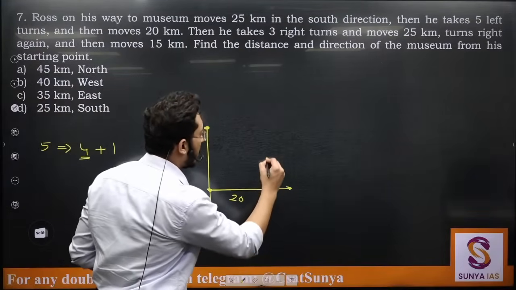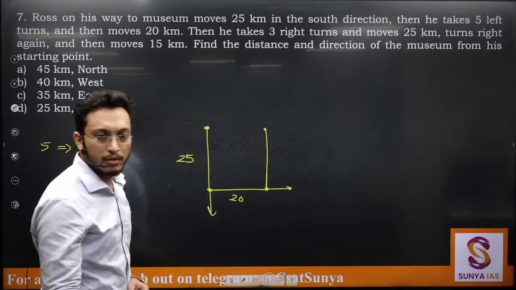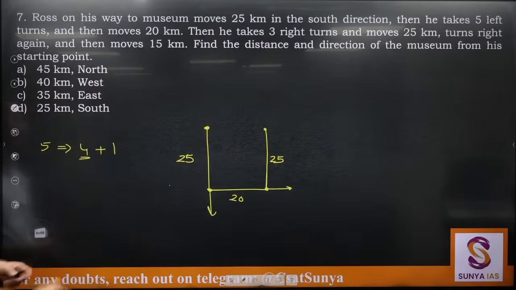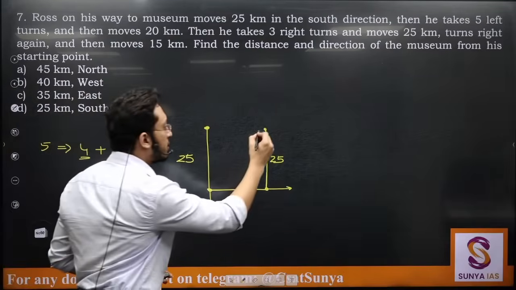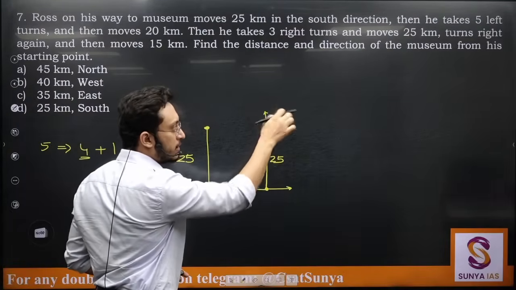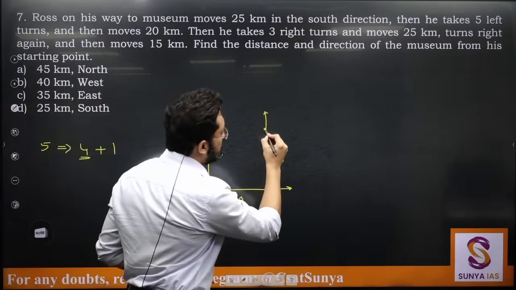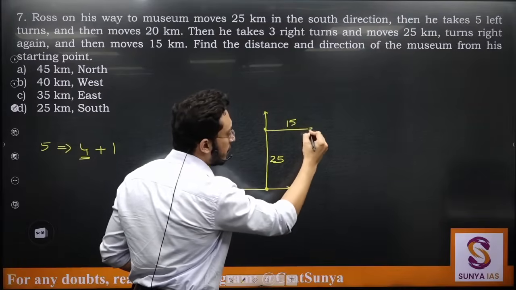Can I say he will again be in the same level here after moving 25 kilometers? Turns right again. From here he is turning. Right now he is facing this side. He turns right. He will start moving towards east. Moves 15 kilometers. He will reach this point.